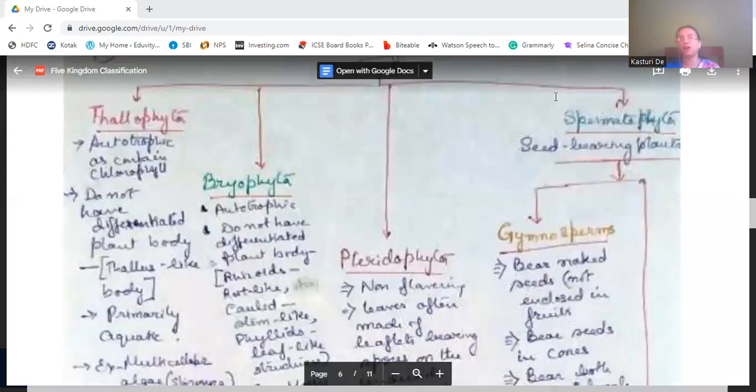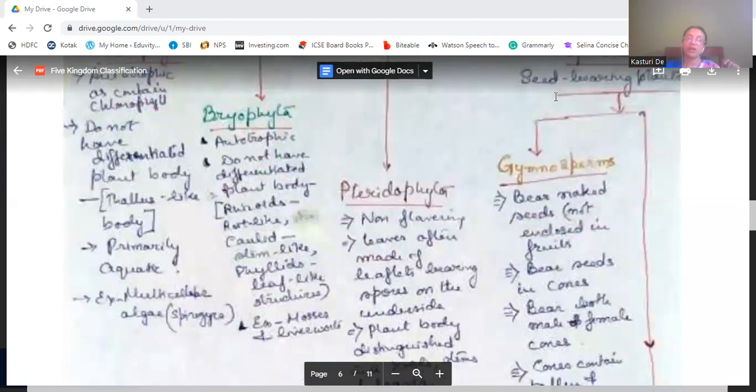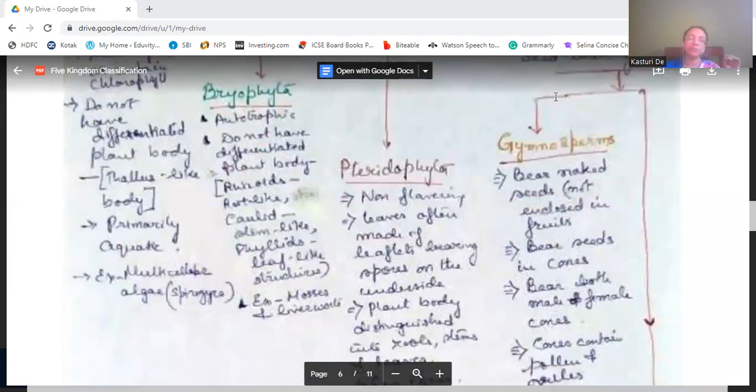The characteristics of Thallophyta are that they are autotrophic and contain chlorophyll. Autotrophic means they manufacture their own food by performing photosynthesis, and because they have chlorophyll, they can perform the photosynthesis process. They do not have a differentiated plant body. Their plant body is thallus-like. They are primarily aquatic, and examples are multicellular algae, Spirogyra.